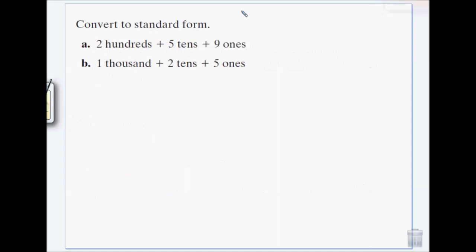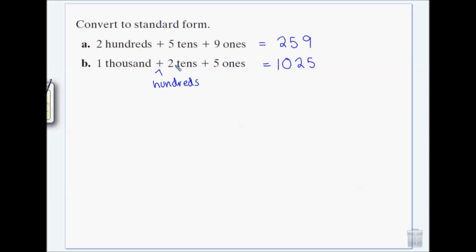Okay, so here we're going to convert to standard form. I have 2 hundreds, 5 tens, and 9 ones. I have 1,000. Look what I'm missing. Hundreds, right? There's no hundreds in there, so no hundreds, 2 tens, and 5 ones.